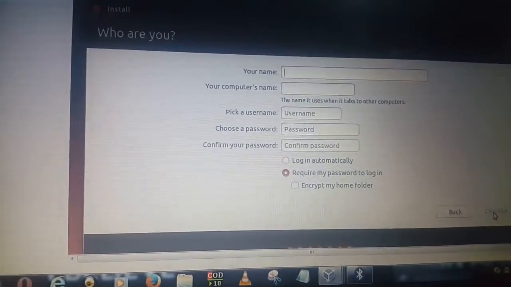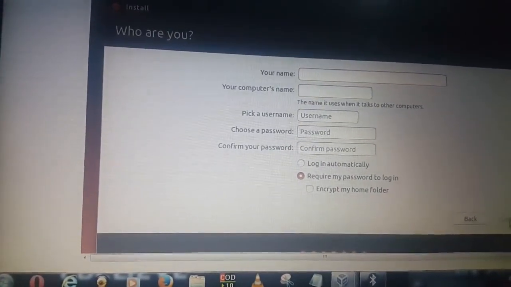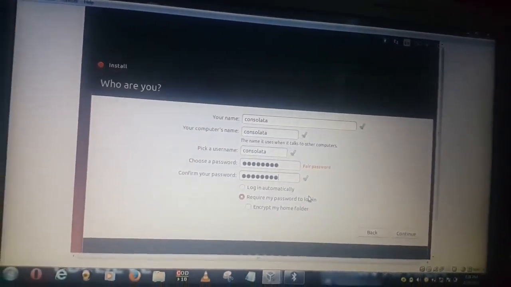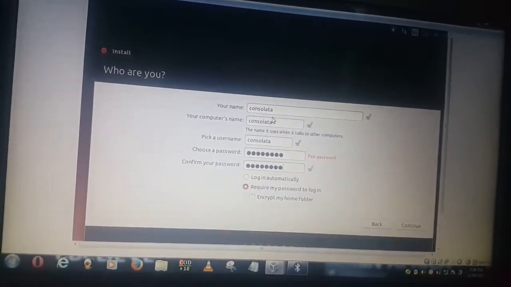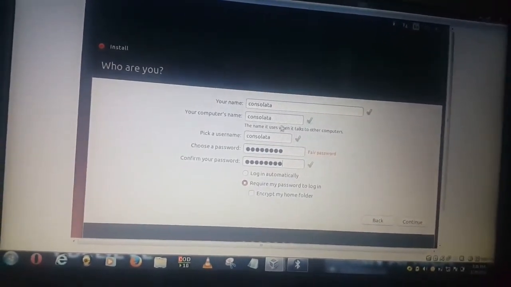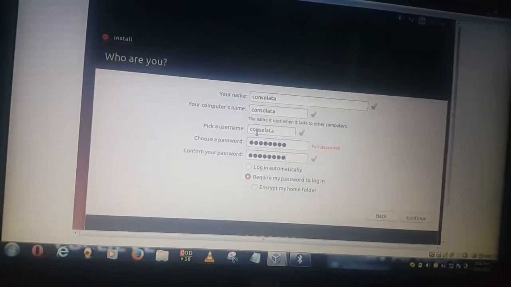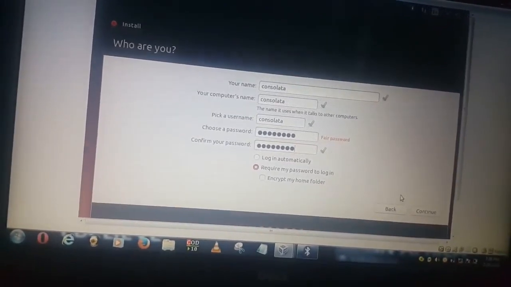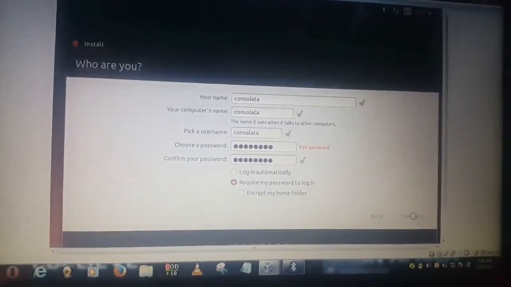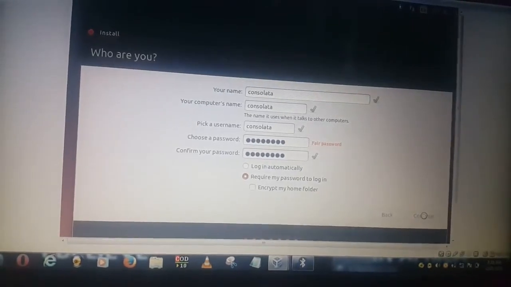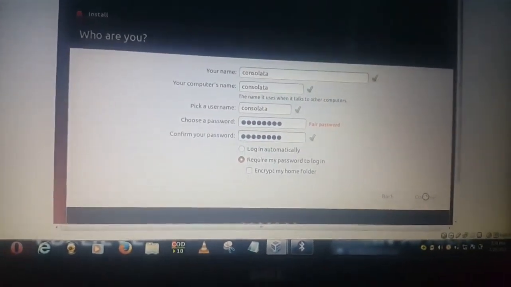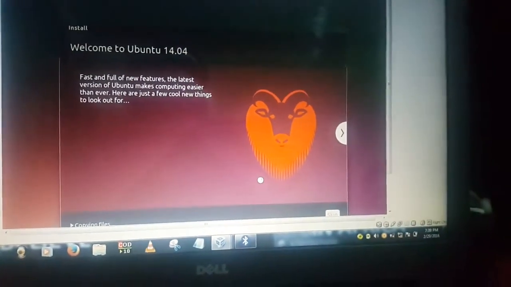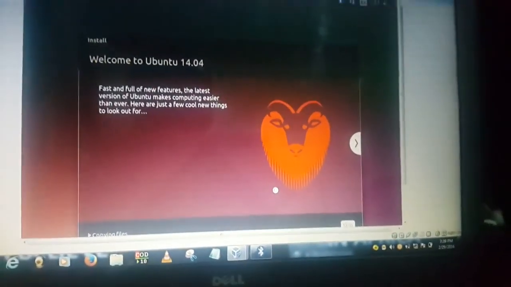From here you fill in all the details you see on the screen. So as you see, your name, Consolata, your computer's name, Consolata, pick a username, Consolata, the password is cons12ps, and then here I'm confirming it. Go ahead and click continue. It's loading, will take a while.